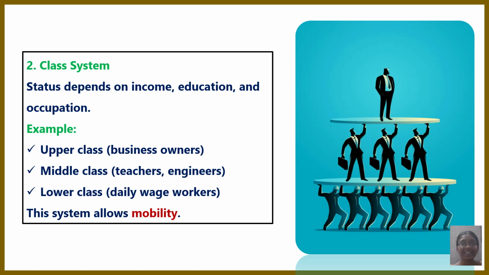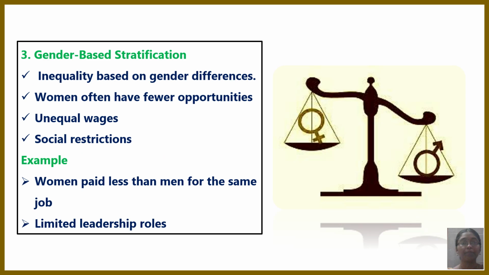The next one is the class system. This class system is mainly followed in the USA and UK, where people are divided into upper class, middle class, and lower class. Upper class refers to businessmen, and lower class refers to daily wage people. This system allows mobility, so a businessman can become poor, or a poor daily wage person can become a businessman. So mobility is possible here.